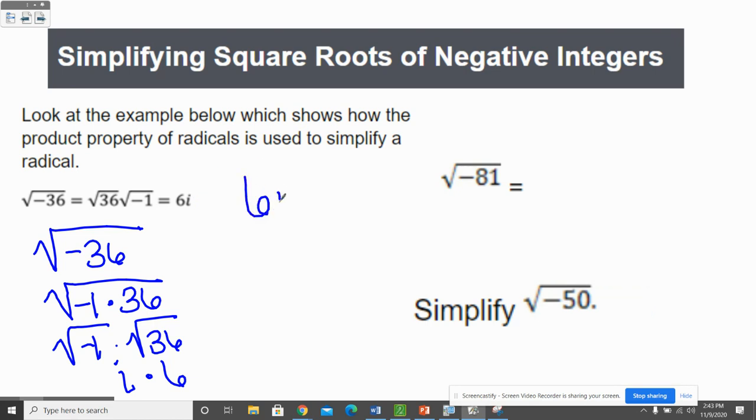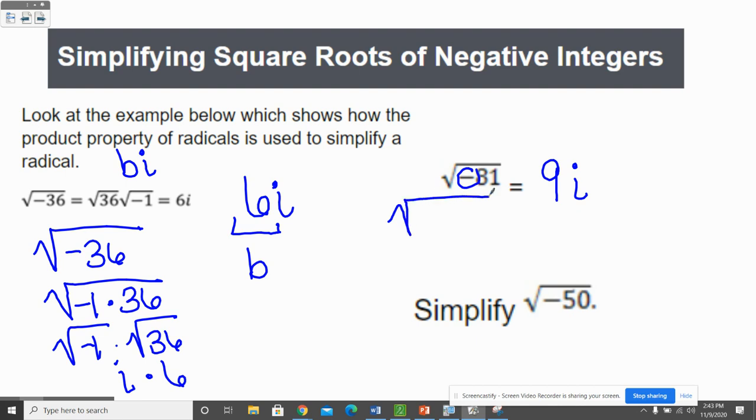We're going to write 6i because the directions said that they want the complex numbers, the imaginary numbers, to be in the form bi, where b is a real number. So b is going to be 6 here, and then the i is afterwards. Now, most kids don't write it all out like this, and you're welcome to do it, but most kids see the negative underneath there, and immediately they're like, oh, can't have that. This is going to be imaginary. Correct. What is the square root of 81? 9. So you get 9i. So if there's a negative underneath, that indicates the i. Square root of 81 is 9.